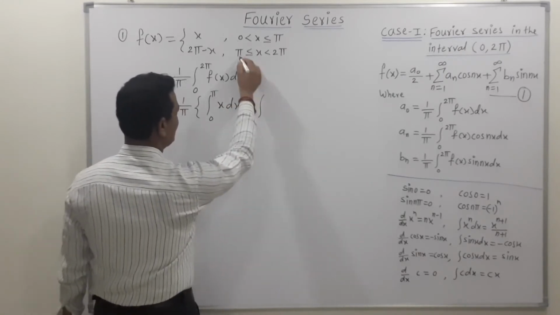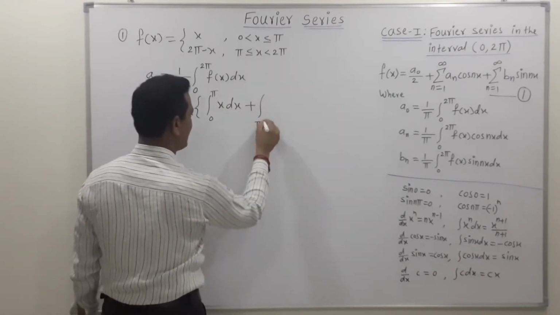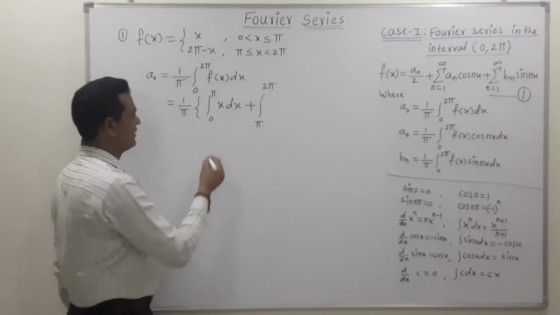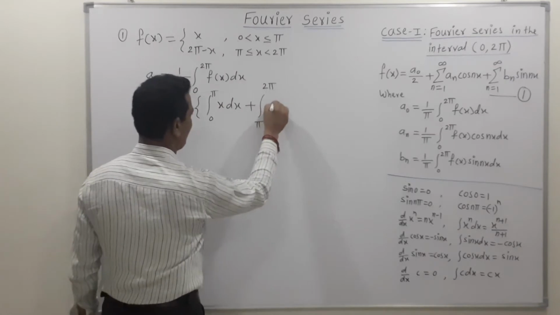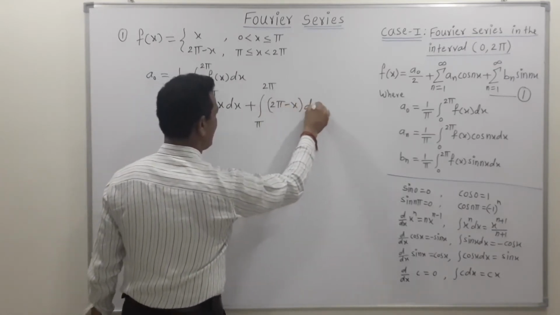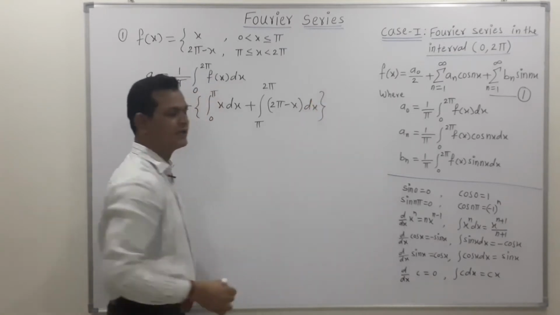Plus the next interval is pi to 2 pi, and for this interval the definition of f of x is 2 pi minus x into dx. Now this curly bracket is over.